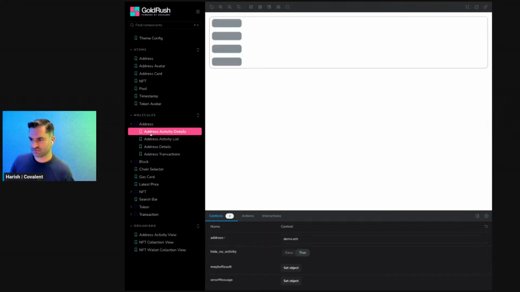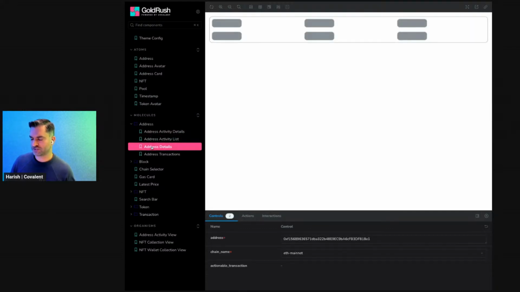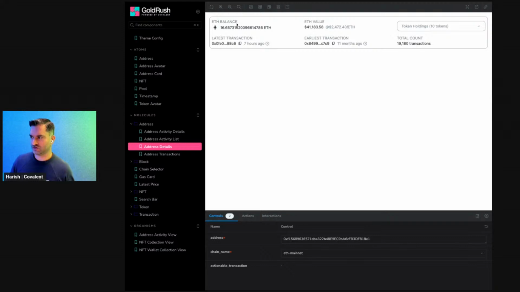So this is an example of, let's say, the address activity, where you can see the number of mainnets and testnets that your address is on, or the address details, looking at the total token holding. And again, these are all ready to go data-powered components that you can quickly add into your application.